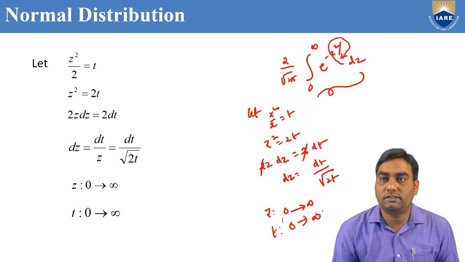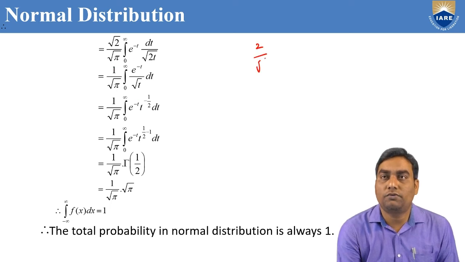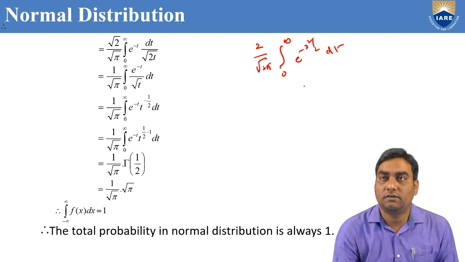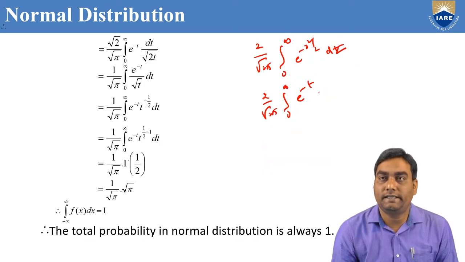So we substitute all these in the integration. 2 by under root of 2 pi integral 0 to infinity e power minus t, and dz can be written as dt by root 2t.